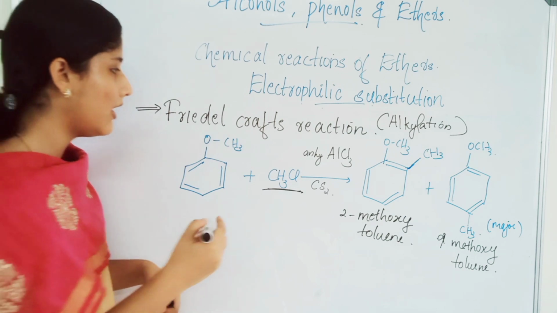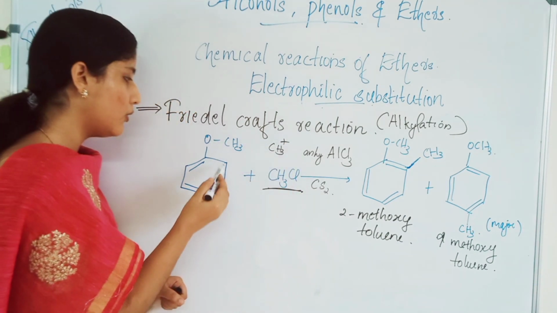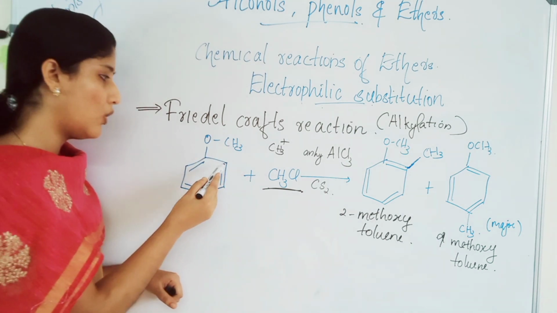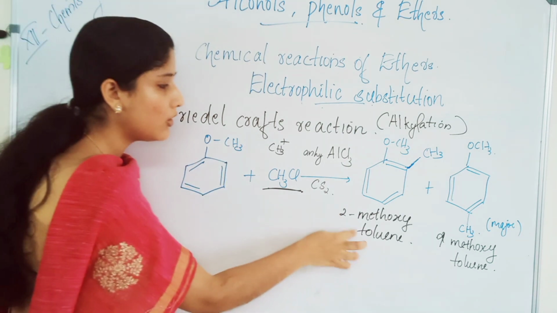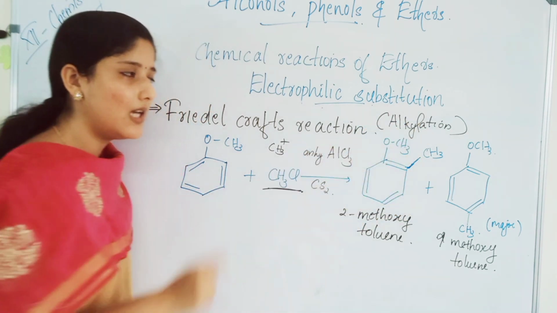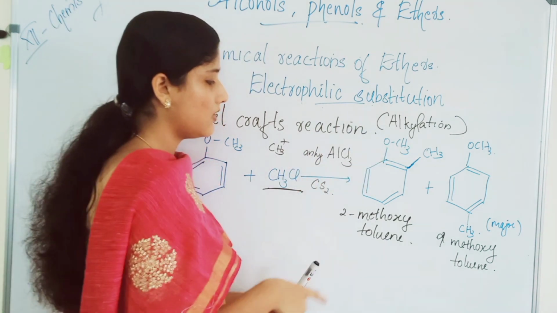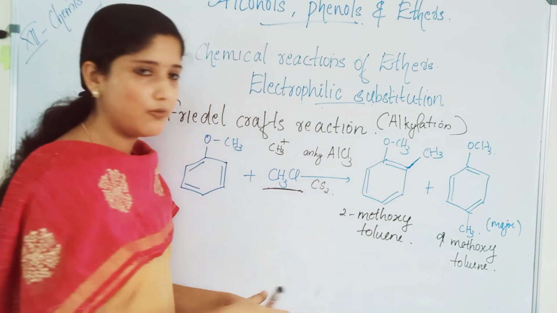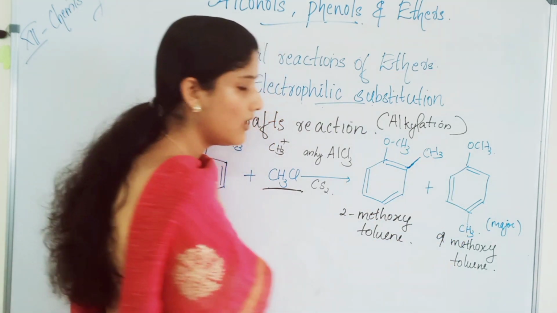Here the electrophile is CH3 plus. This electrophile will go to the electron rich positions, that is the ortho position and also the para position. So you will get 2-methoxytoluene. This is toluene, isn't it? Benzene with a CH3 group, and in the second position OCH3 is present. So 2-methoxytoluene is the first product and 4-methoxytoluene is the second product.